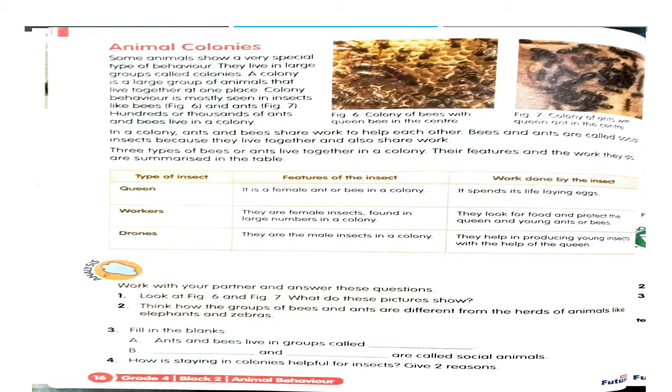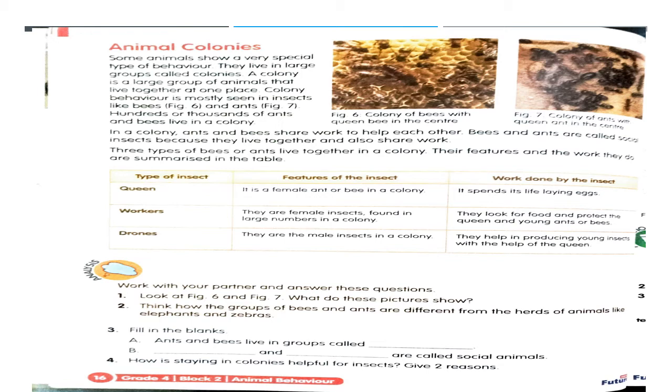Okay? And what about the drones? They are the male insects. Drones are the male ants or male bees. They help the queen bee or the queen ant to produce the young ones, to lay eggs, to produce the young insects.